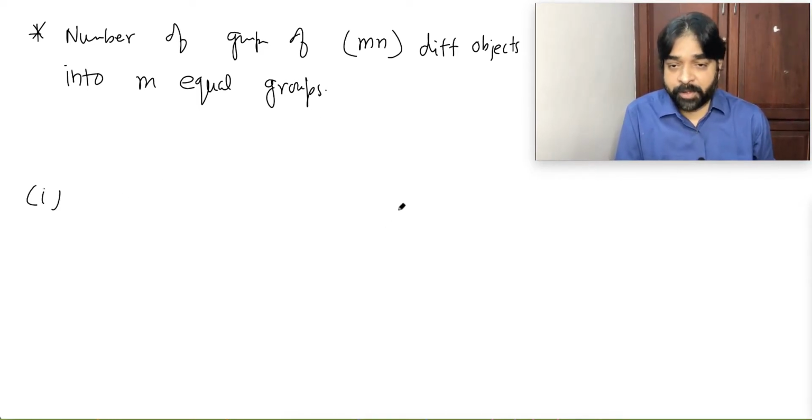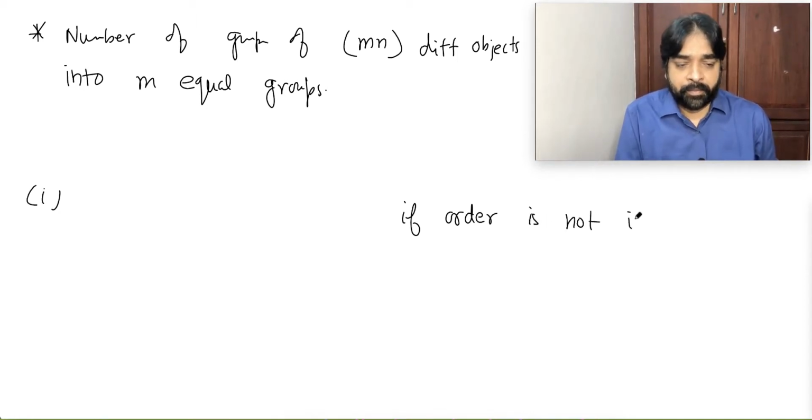First, there are 2 options. If order is not important. Second case, if order is important.